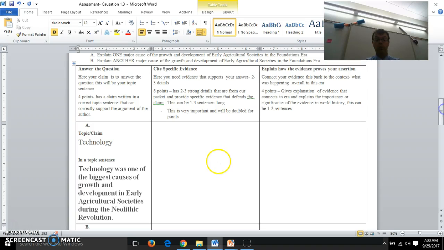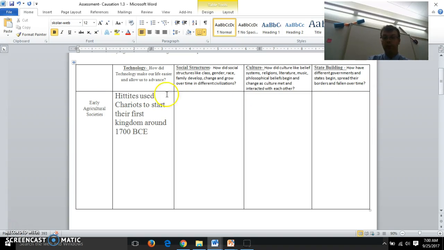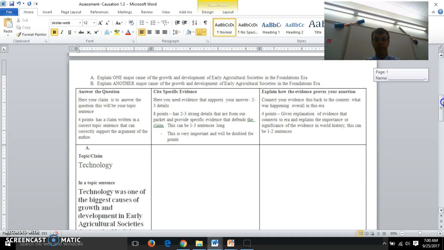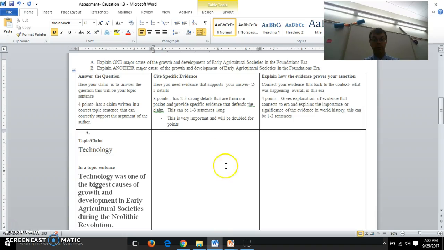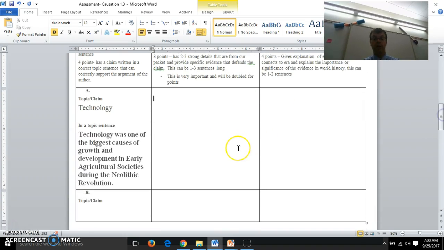Let's get to our next step, which is our site-specific evidence. So here's what you're going to do. Look at your topic and whatever you picked, whether it was technology, social structures, culture, state building, all these are good topics that could work for your paper. Now it says here you need 2 or 3 really strong details. I would find at least 4. Whenever I see something that says 2 to 3, I put 4. I just want to make sure I get the best points, the most I can. Find your 4 details from one of these topics that you picked, and you may put that right here where it says site-specific evidence. So again, our instructor, you can pause this for about 2 minutes so our students can do that. That would be awesome.